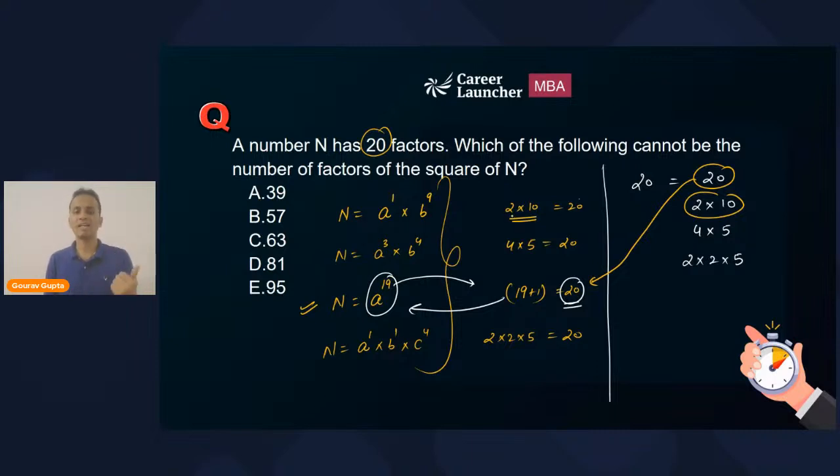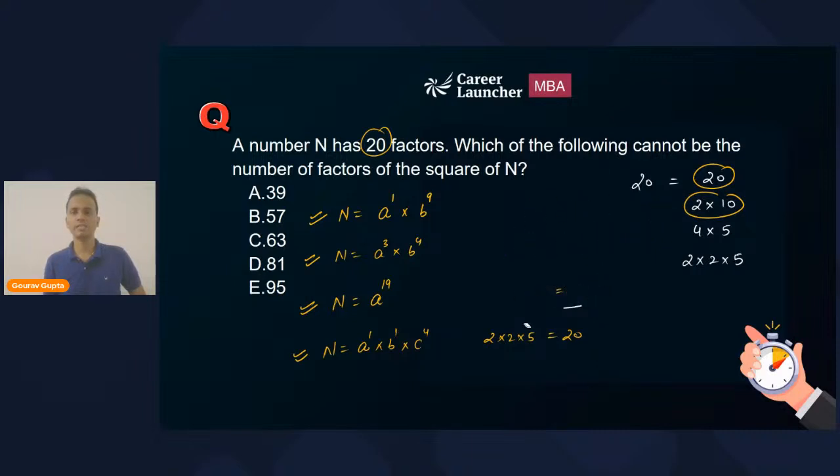Again, subtract 1 each from 2 and 10 and make them the powers of prime numbers. So the number can be in this form. Similarly, the other two ways, the number can be in this form and in this form. All right. So this number can be written in these four different ways. I hope I am clear. Okay. Right. Now, if the number is in this form, so I will erase the extra part. I hope you would have understood.